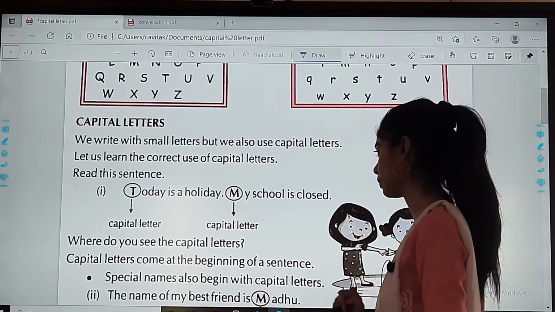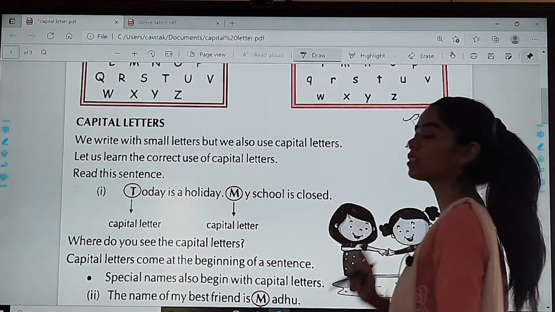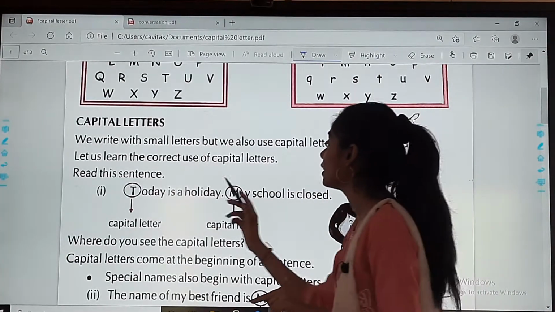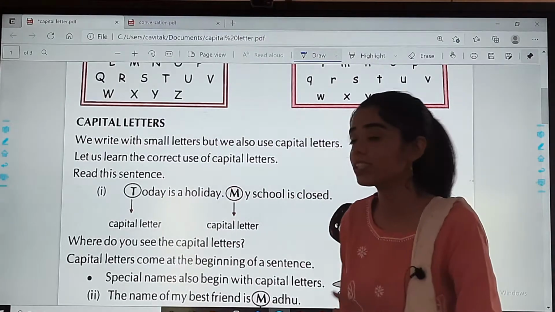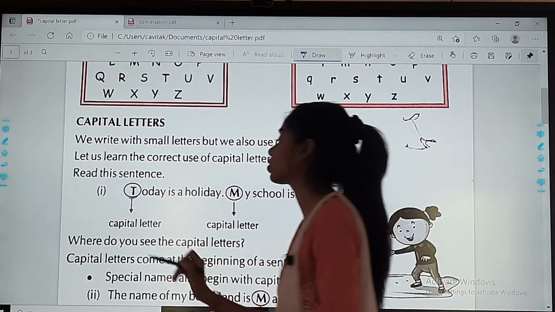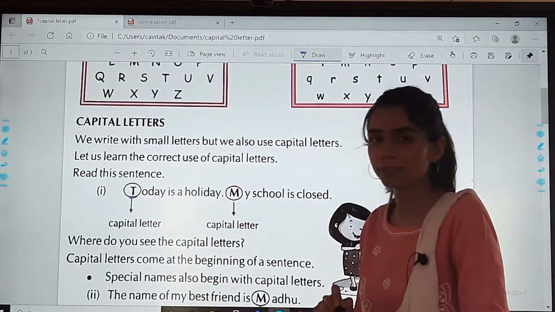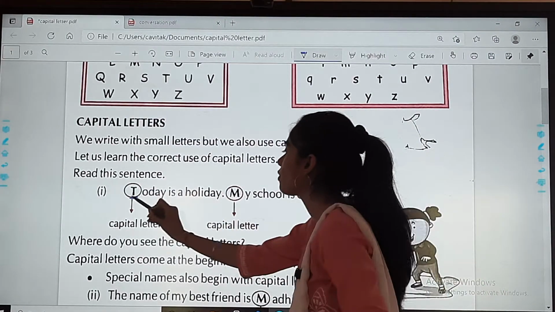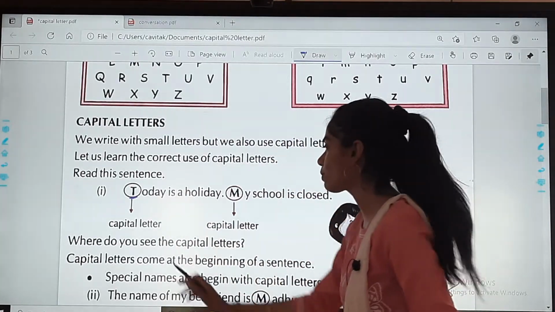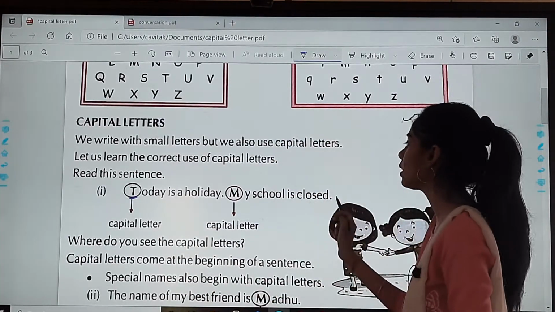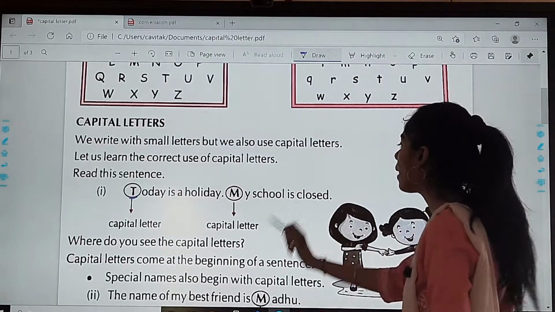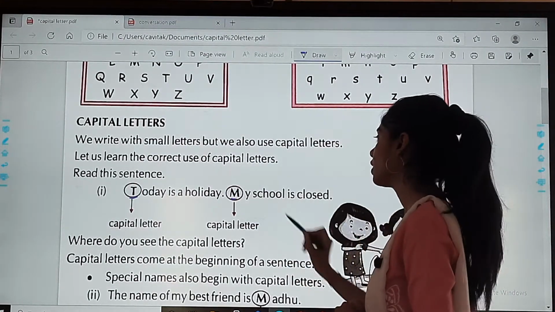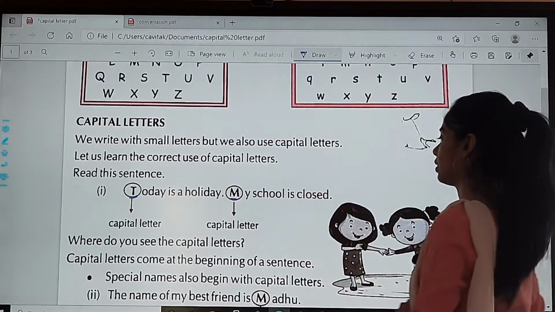Today is a holiday. My school is closed. Now see children, as I always tell you, when you begin a sentence, the first letter should always be in capital. Now see, today, what is the first word? Today. So the first letter would be T. So this will be in capital. Similarly, this is a separate sentence. My school is closed. So M is your first one. So M would be in capital.